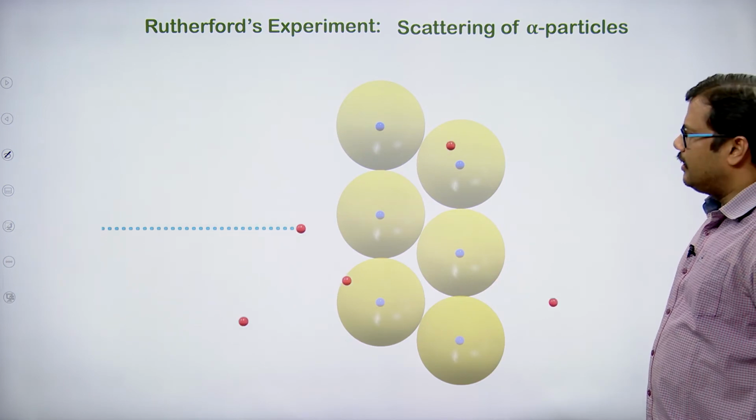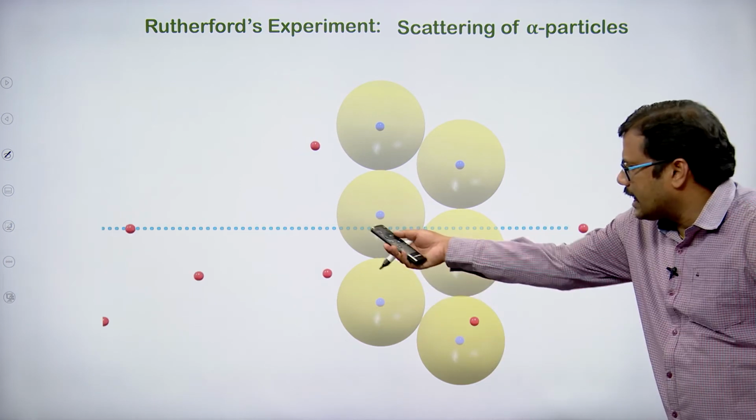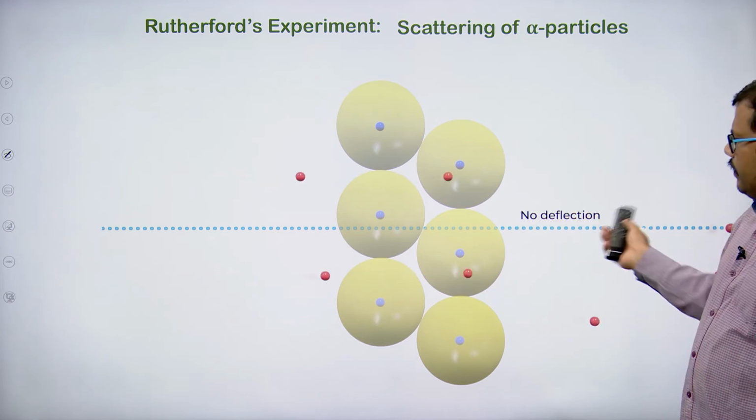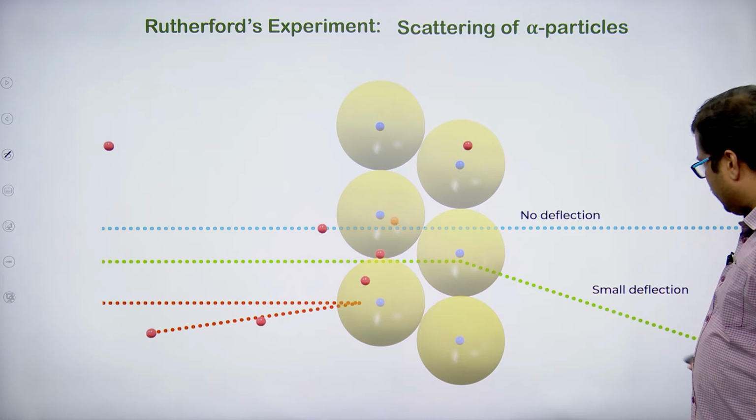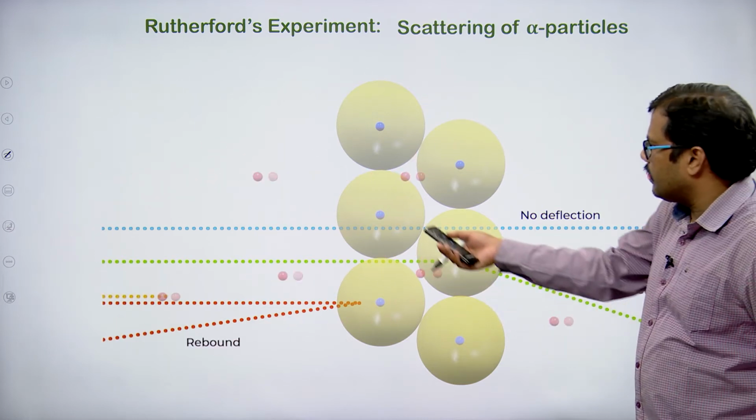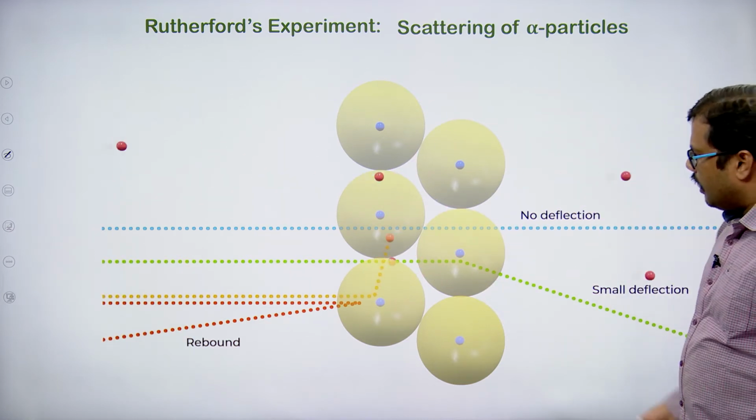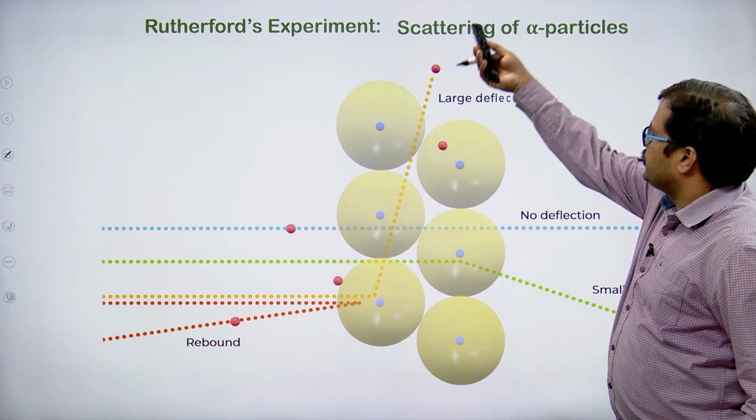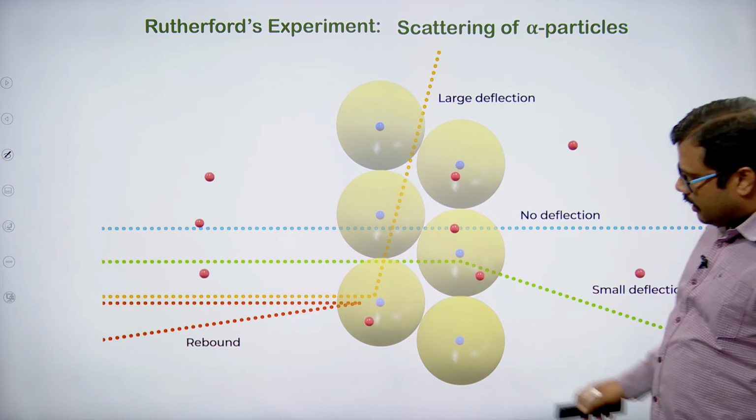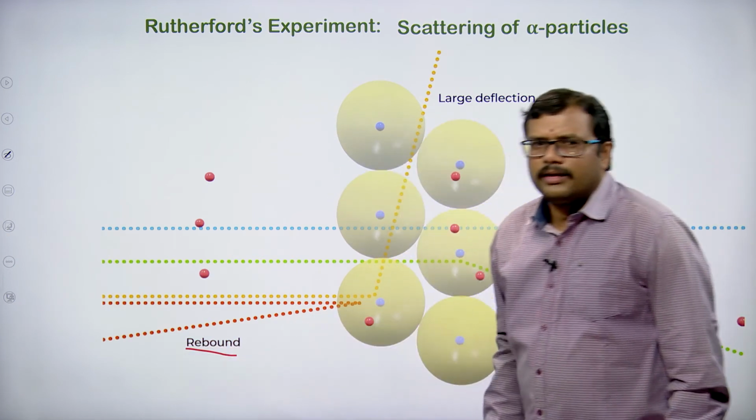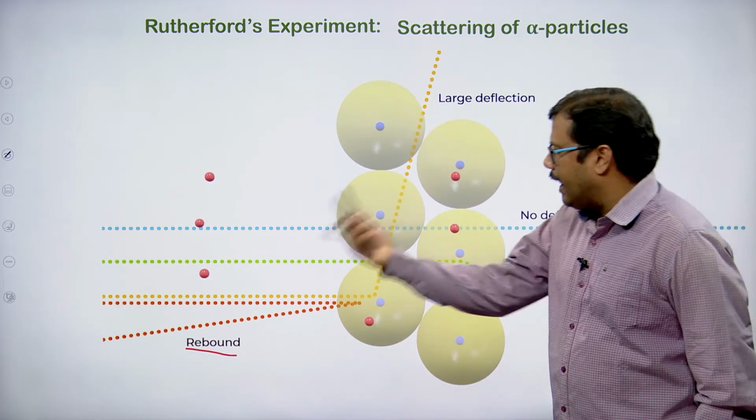atoms without any deflection. You can clearly see here the dotted one, it is going without any deflection at all. And if you observe these particles, this particle is changing by a very small angle and some particles are changing their angle by a large amount. You can see here this yellow one, it is going this way. So, large deflection is possible, very small deflection is possible. And if you observe the red one, it is bouncing back, it is going back.